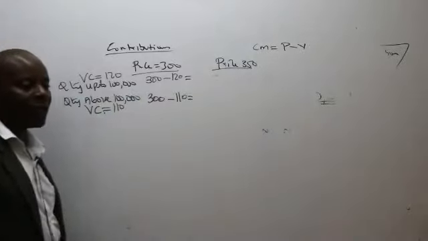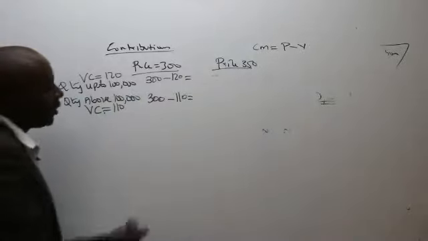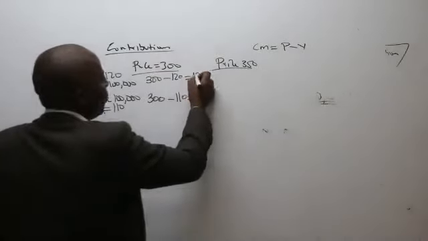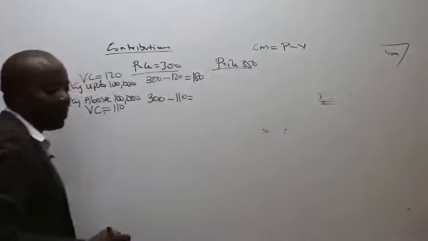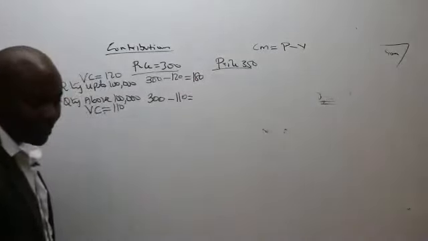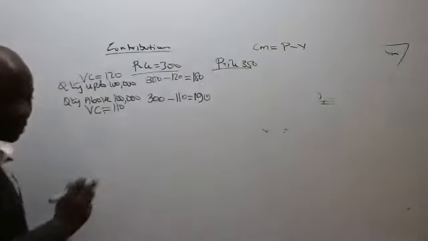Kindly give me these figures. 300 minus 120 is 180. And then 300 minus 190. Mumbi, you never used your calculator. So this gives me 190.